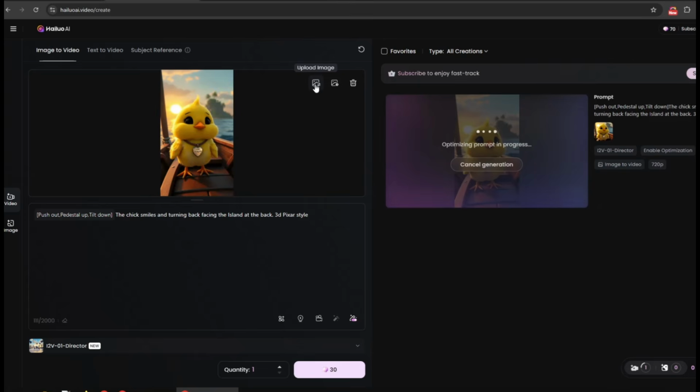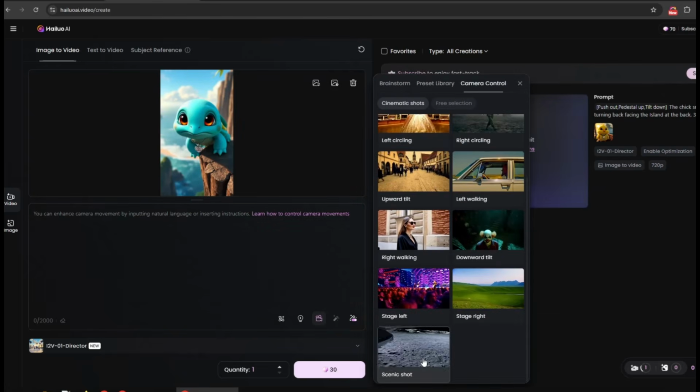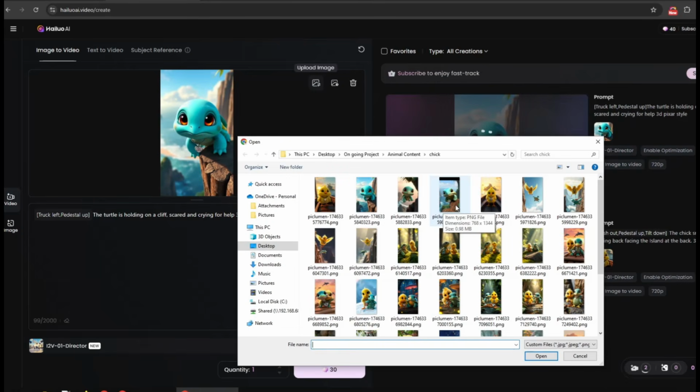But if you want to generate videos faster, you'll need to purchase a subscription package, starting at $10 per month. But you can also use this tool for free by generating more videos with multiple Gmail accounts. And the best part? You can submit up to 3 tasks at a time, and the videos will continue generating even if you exit the page.